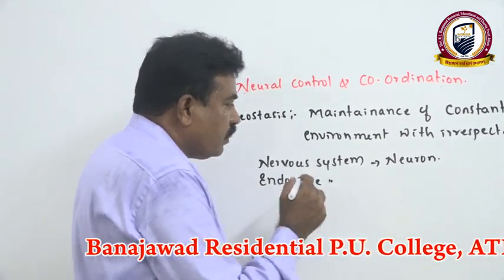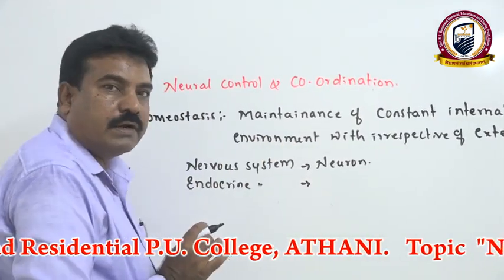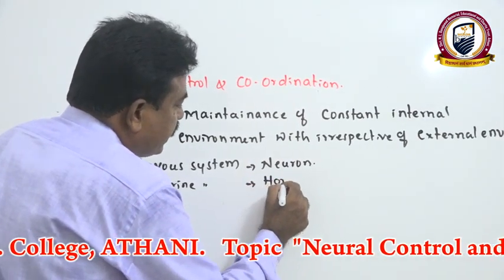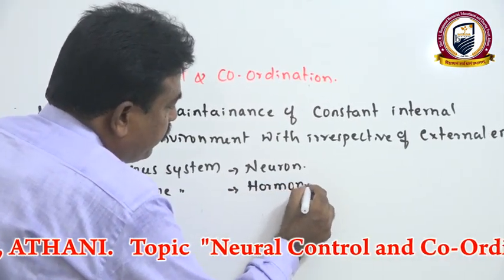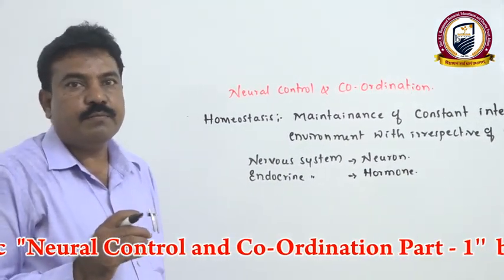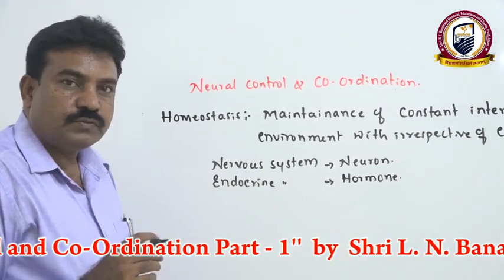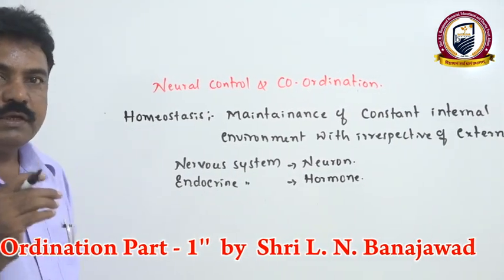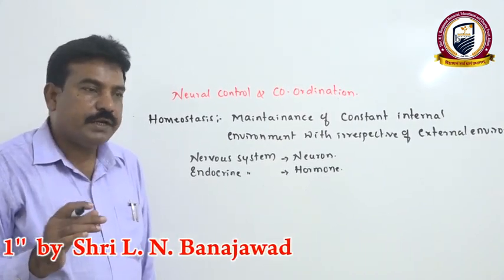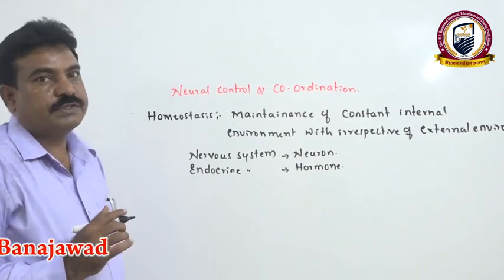They all together form the nervous system and help in coordination of organ systems. At the same time, the endocrine system secretes a biochemical messenger we call hormone. That hormone plays a very important role in the homeostatic mechanism. This indicates that any organ system working in a coordinated pattern does so mainly because of the nervous system and the endocrine system.